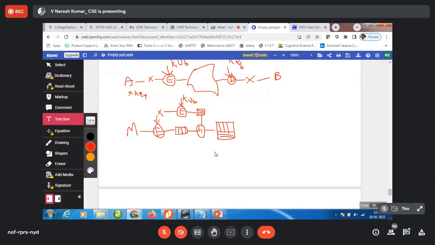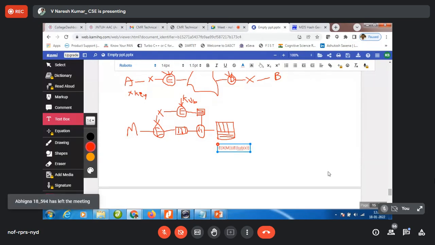Now I will write it. This is the encryption of M using X, concatenated with the encryption of X using KUB. Now look, if an attacker has to decrypt this, he wants to get X. To get X, he needs to decrypt this.